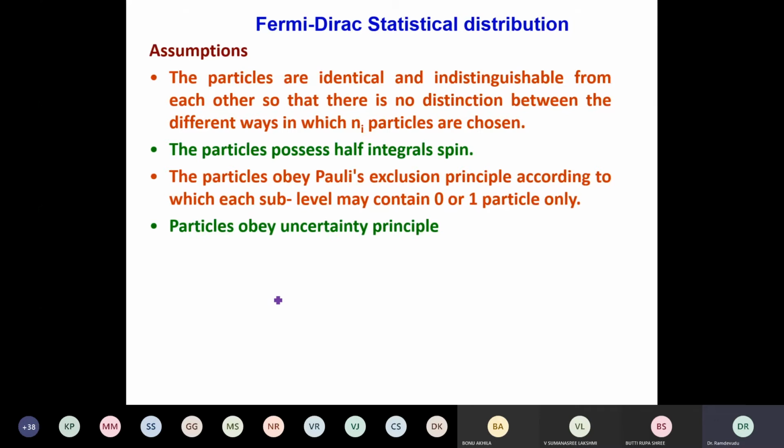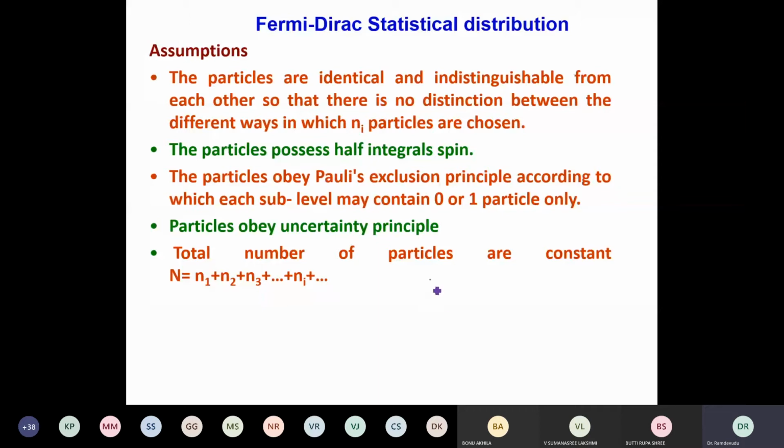Next, particles obey the uncertainty principle, which means that as we have seen with the de Broglie waves, the particle shows wave nature, so the uncertainty principle will come into action. And the next one is that the total number of particles is constant. As I have written in the earlier class, in the earlier slide, I have 1, 2, 3, 4 groups. In this one, I have some energy levels, but I have 3 particles.